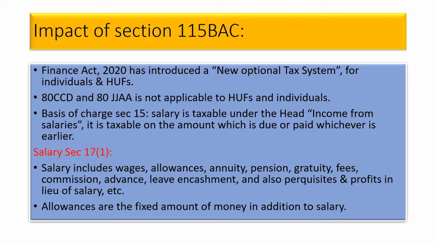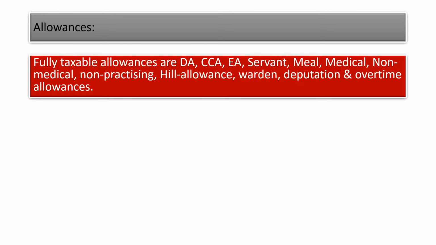In addition to salary, there are certain other allowances which we have learned. What are allowances? Fully taxable allowances are dearness allowance, city compensatory allowance, entertainment allowance, servant, meal, medical, non-practicing, hill allowance, warden allowance, deputation, and overtime allowances.